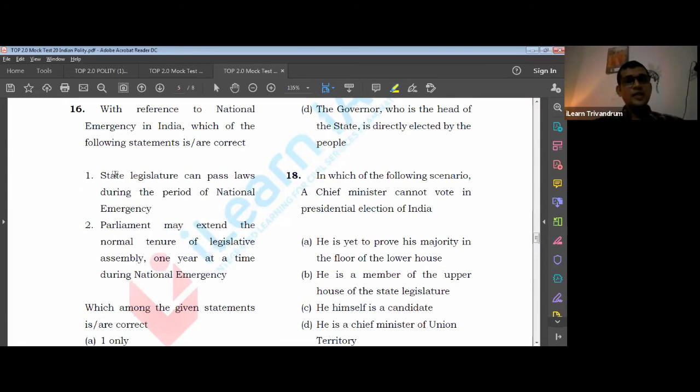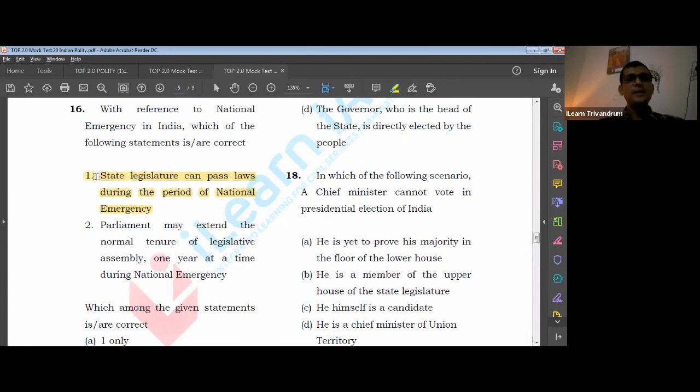State legislature can pass laws during national emergency. What you should know is, is the state legislature dissolved or suspended during a national emergency? No, definitely not. Take your own state: when an emergency was in force, the state had passed laws. So this is a right statement.